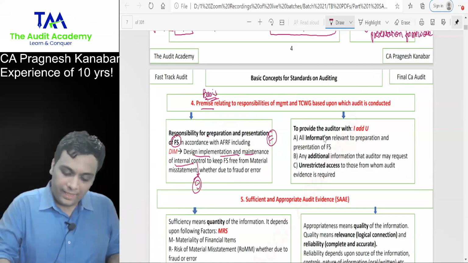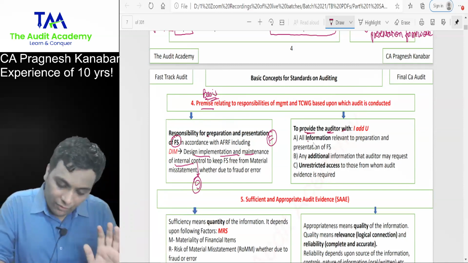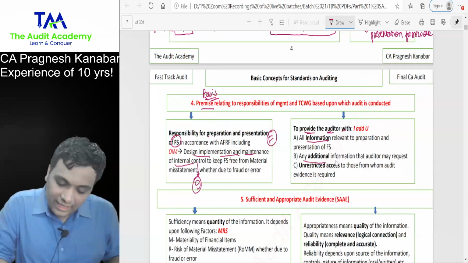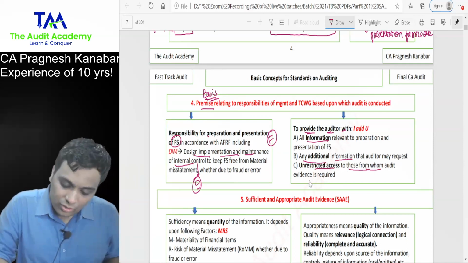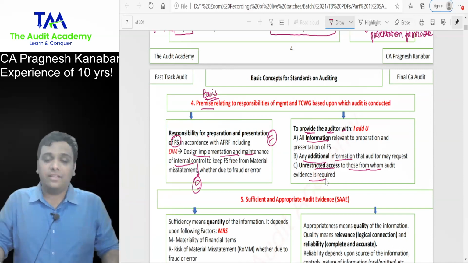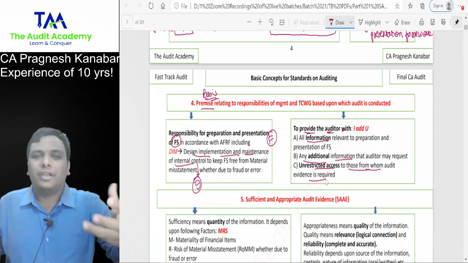And then look at this. Providing the auditor with all information relevant to preparation and presentation of financial statements, any additional information that the auditor may request, and unrestricted access to those from whom audit evidence is required. All of this is the responsibility of management and those charged with governance. And it is not some new point. You are aware about it.